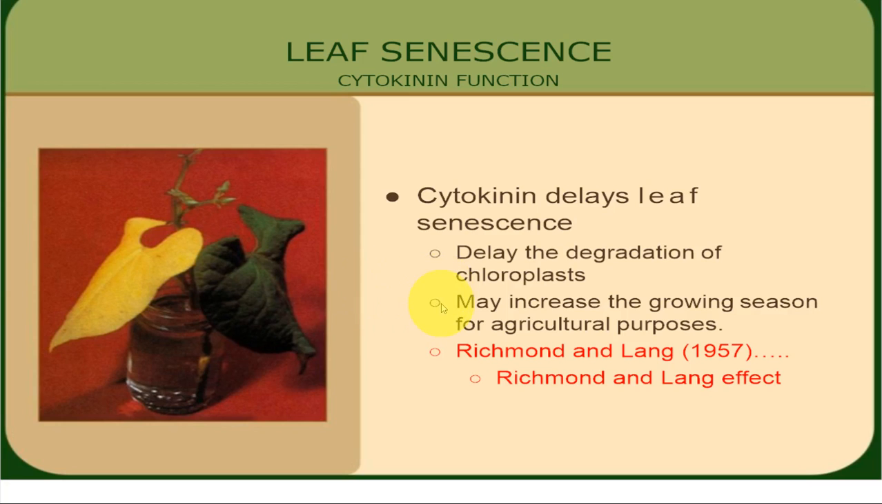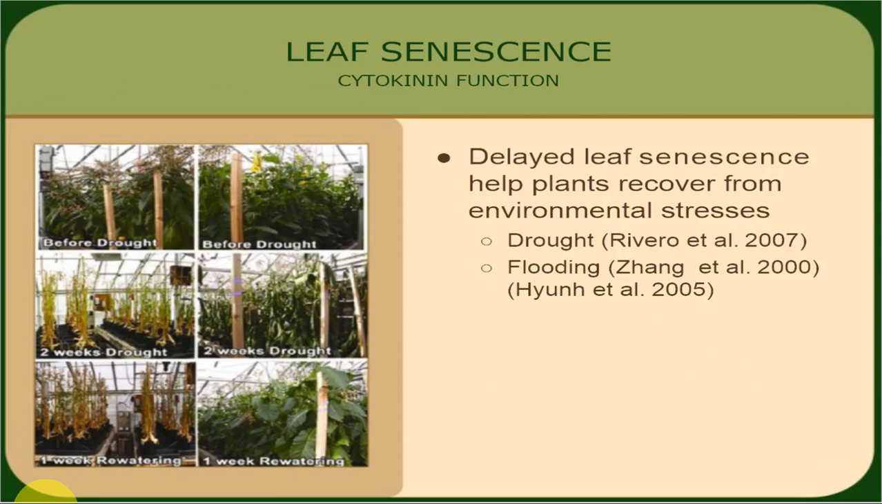So cytokinins increase the growing season for agriculture purposes. This is one of the important aspects. It was found by Richmond and Lang in 1957, so this effect is known as the Richmond and Lang effect. Cytokinins delay leaf senescence, leaf aging, leaf death, and leaves remain green for a long time.